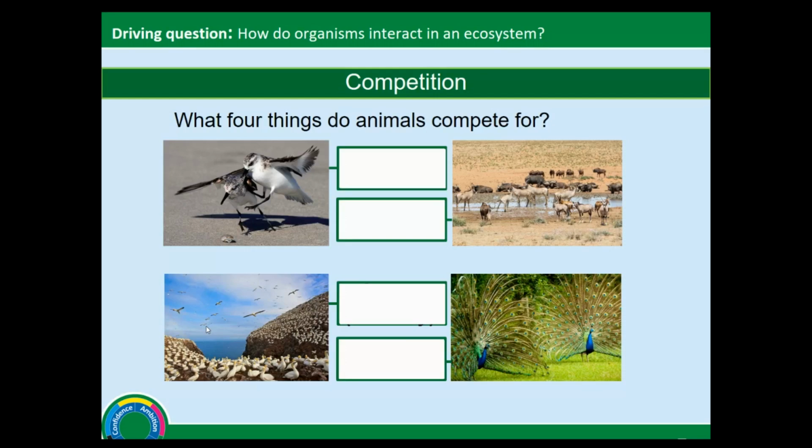This is another thing we're going to be looking at. We talked about this last year. You can pause the video and see if you can remember, especially with the help of the photograph, what 4 things animals compete for. Please pause and try this out. Okay, you'll find out first of all from this first photograph, you see animals compete for food. Here you can see water and different animals. So we compete for water, we compete for space, and we compete for mates.